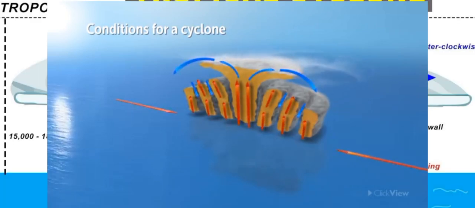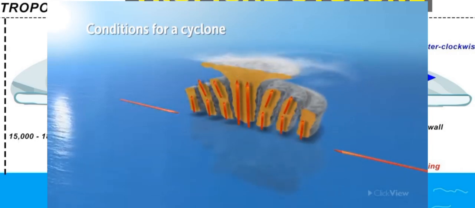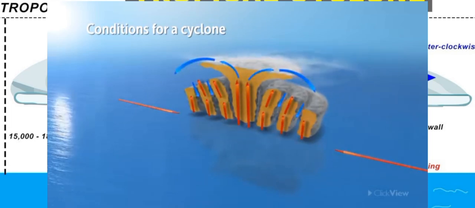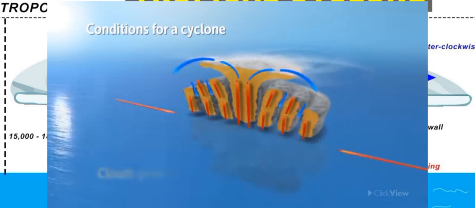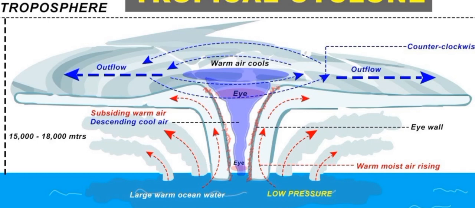Here in the diagram, you can see that red arrows show that warm air is rising, and blue arrows show that warm air, when cooled, starts subsiding. The central part is the eye, and this grey and reddish portion around the eye is eyeball. Eye is around 1 to 2 kilometer in area, and it can experience warm and erratic weather.